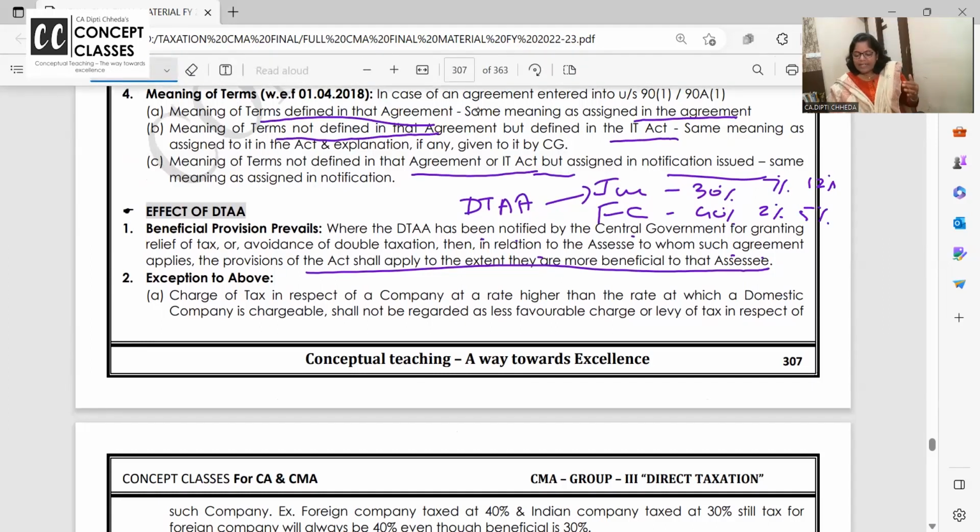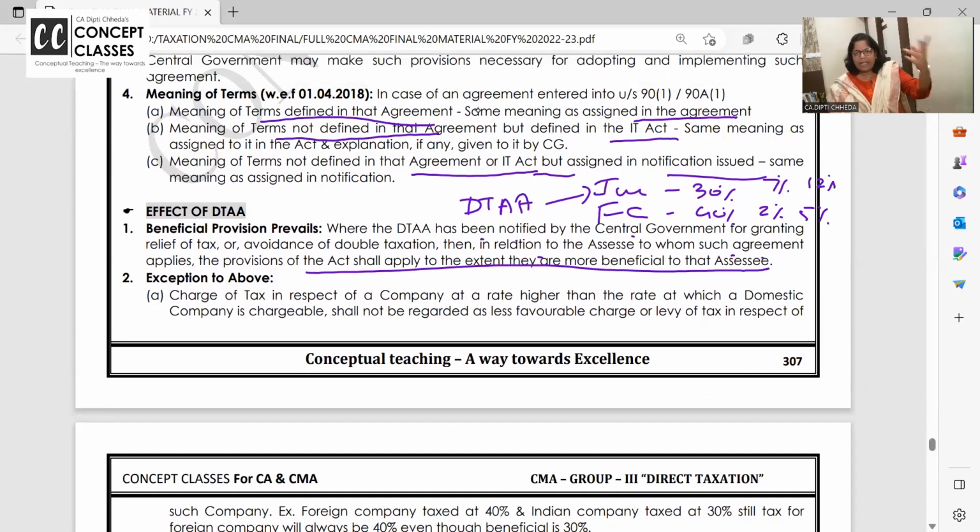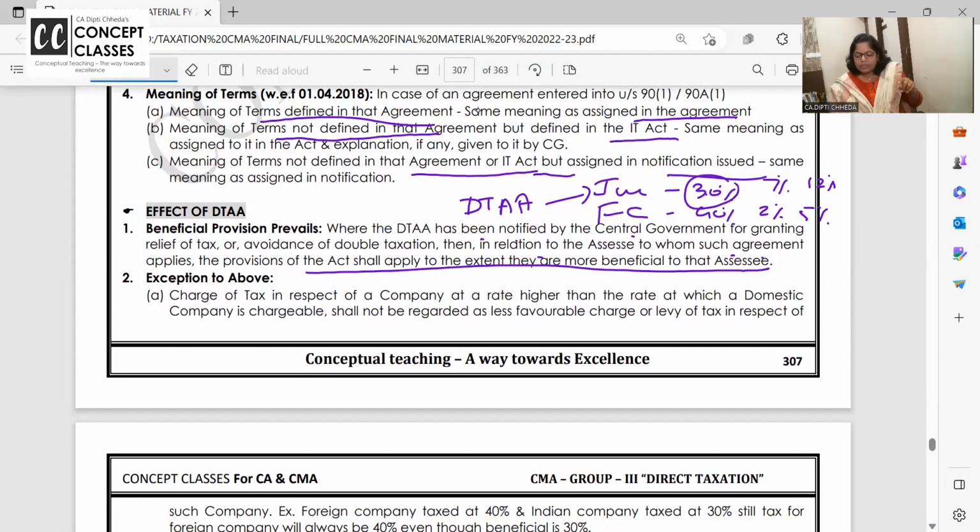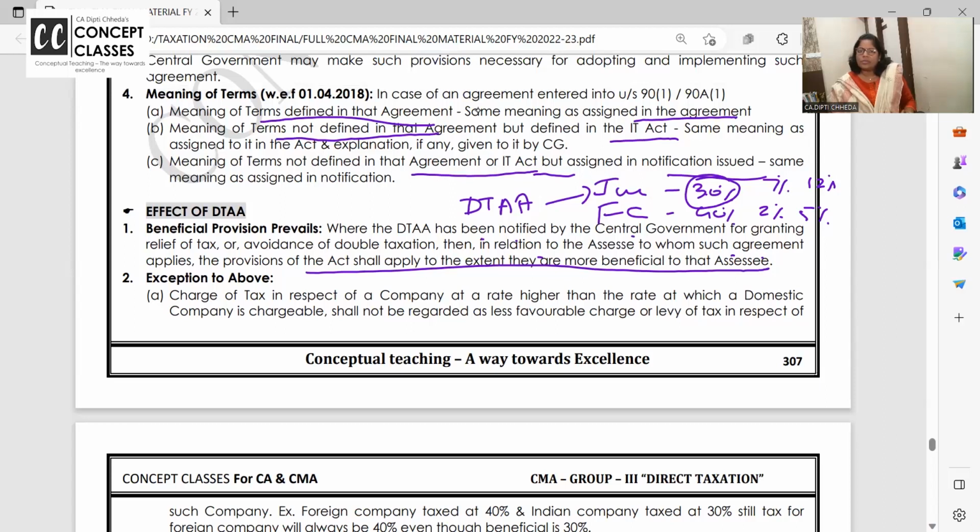Now, can we say this is a foreign company, they have to pay tax in India, but whichever is beneficial to SSC — 30% is less, so they charge 30%? It doesn't work like that. Are you getting? So what I want to say is, in the double taxation avoidance agreement, it's true that whichever provisions are beneficial for SSC you apply. But in case of a foreign company, the tax rate to be applied will be 40% only.